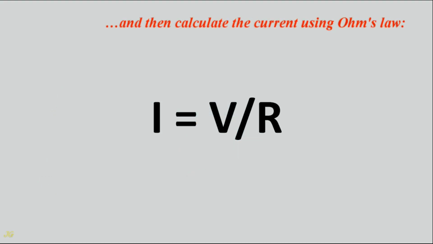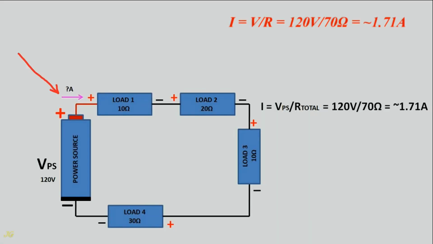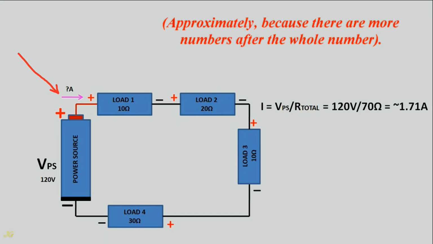And then calculate the current using Ohm's law. I equals V power source divided by R total equals 120 volts divided by 70 ohms equals approximately 1.71 amperes. Approximately, because there are more numbers after the whole number.